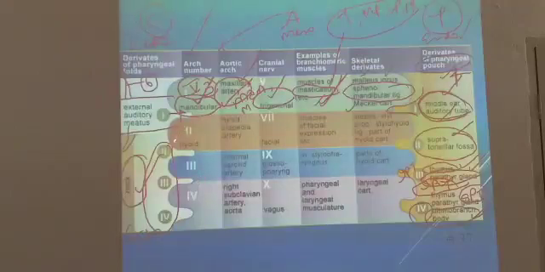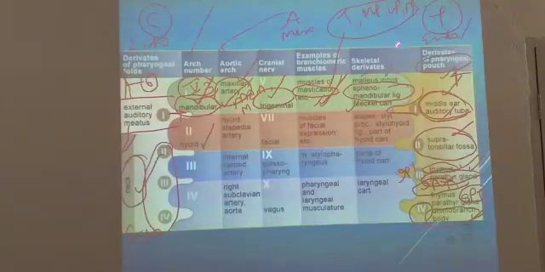And if you take the second arch, that is the hyoid arch. The name of the second arch is called the hyoid arch. Every arch has its nerve, artery, muscles and skeletal derivatives. The second arch is related to facial expression; the muscles of facial expression are seen in the second arch.